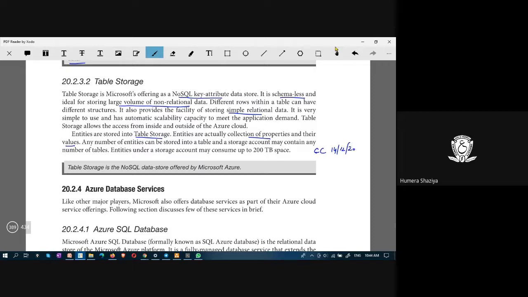This is the name of the file, and this video file I can store. Here in table storage, the maximum limit is 200 TB. Table storage is non-SQL data storage offered by Microsoft Azure.